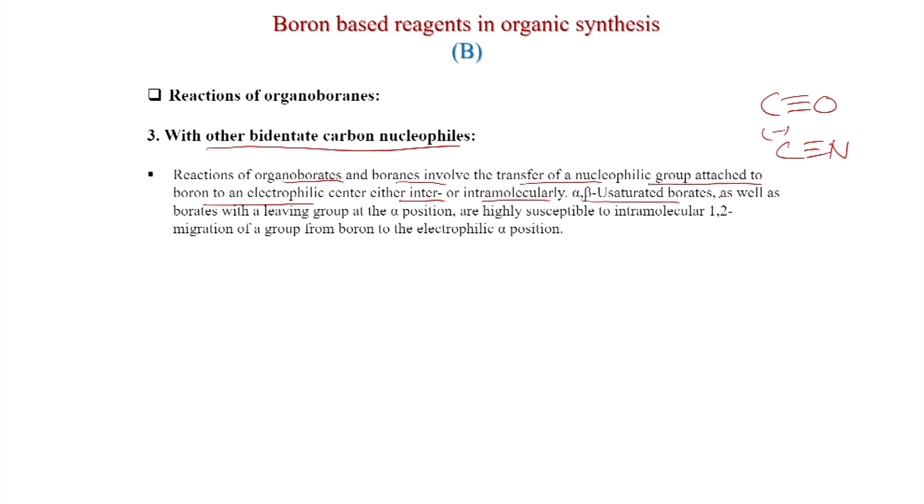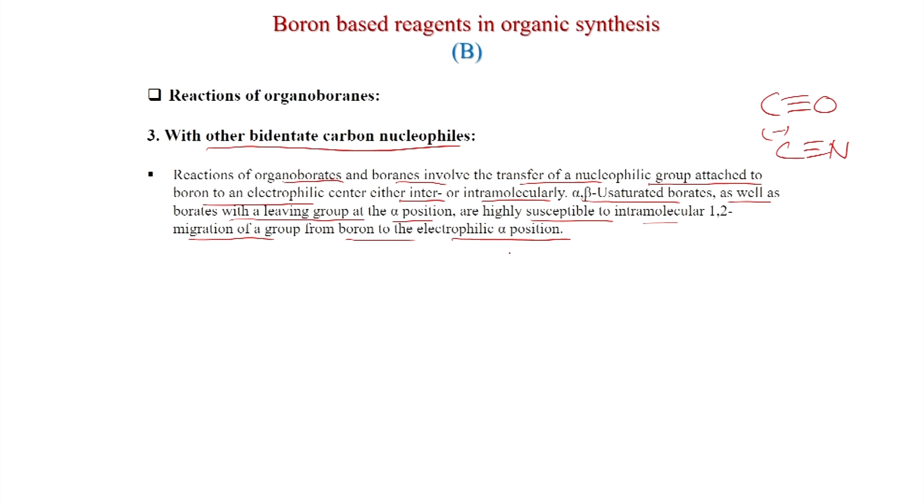Alpha beta unsaturated borates, as well as borates with a leaving group at the alpha position, are highly susceptible to intramolecular 1,2 migration of a group from boron to the electrophilic alpha position. So, now if there is a bidentate ligand connected to the boron, one group from the borate will transfer to the alpha position, because that is the electrophilic position.